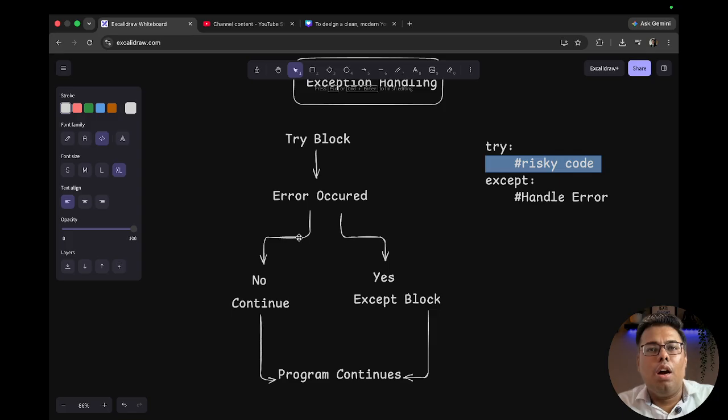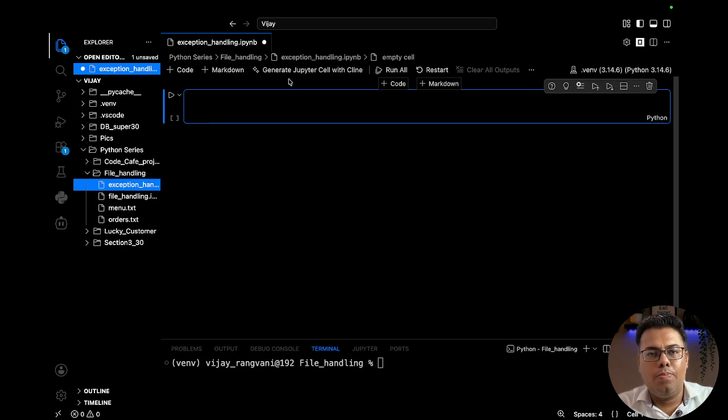So it's a very graceful method of handling the errors. We do not allow the user to see a situation where they feel that the developer has not done their work properly, and the program is getting crashed. Okay, so that is how we will be preventing a crash-like situation for a program. Now let's jump to VS Code.